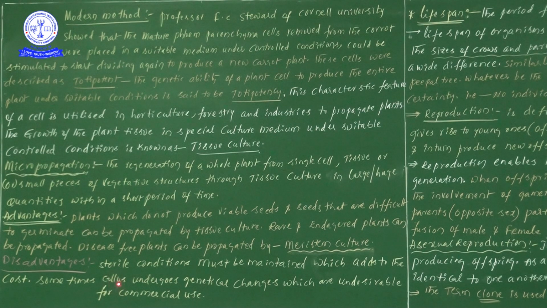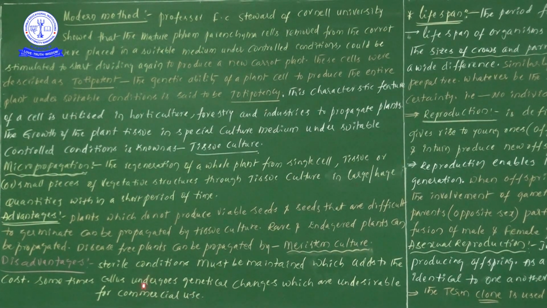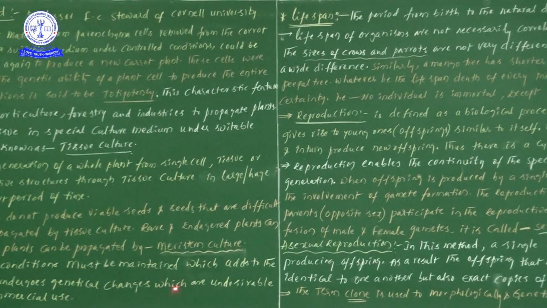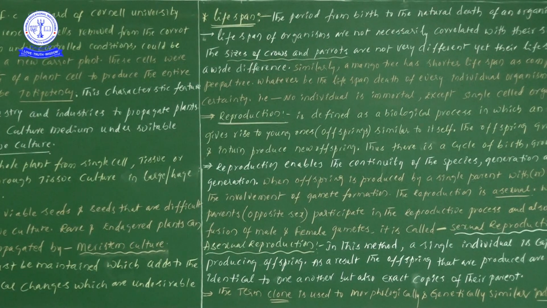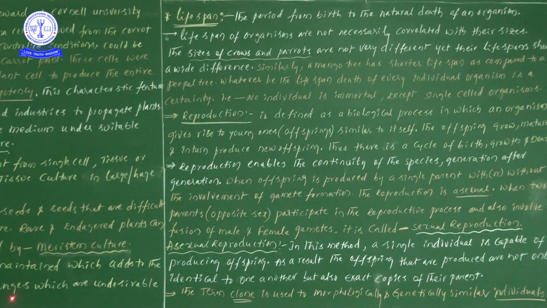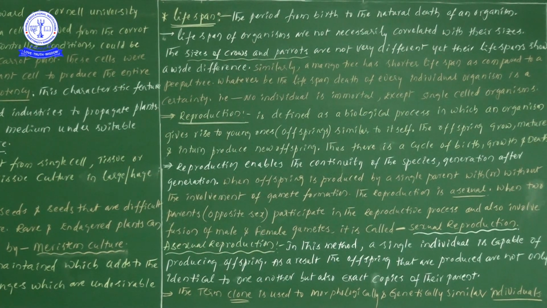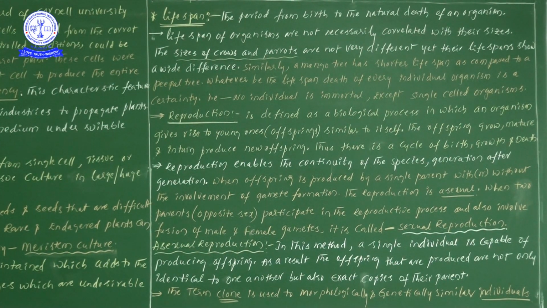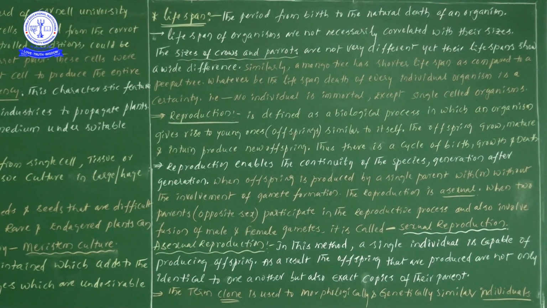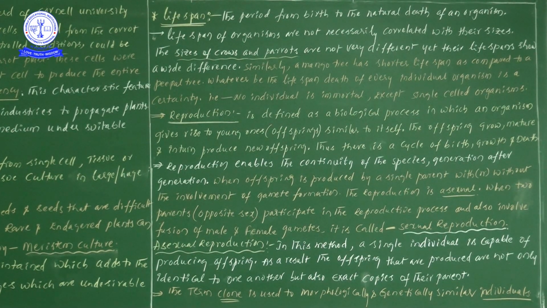Suppose any kind of change comes in a callus, then that particular plant we cannot use. Why? Because we produce more plants within a short period of time to get more money, for commercial usage. But if any genetical changes come, by mutations we could no longer see the wanted characters in those plants, and thereby commercially we will not benefit. You understood my point there. So the advantages are there as well as disadvantages.